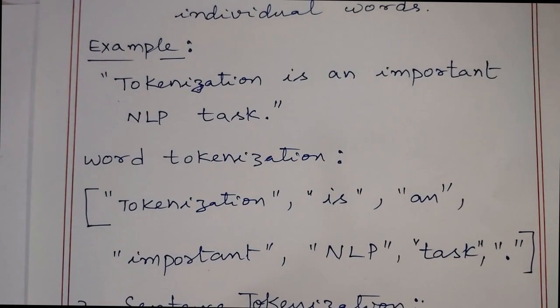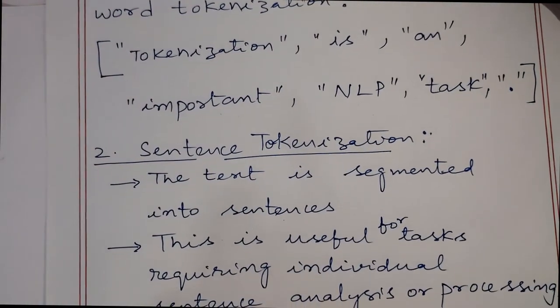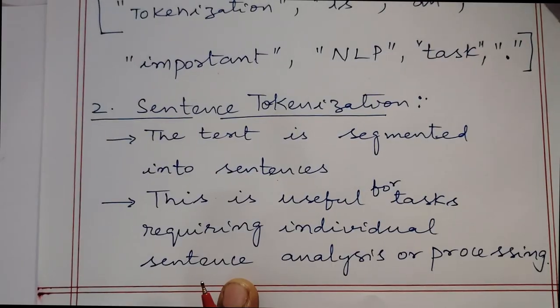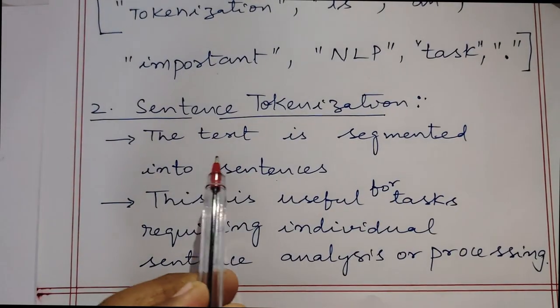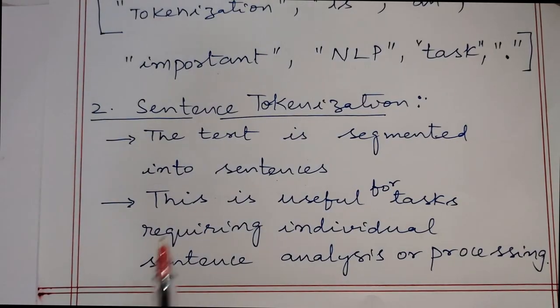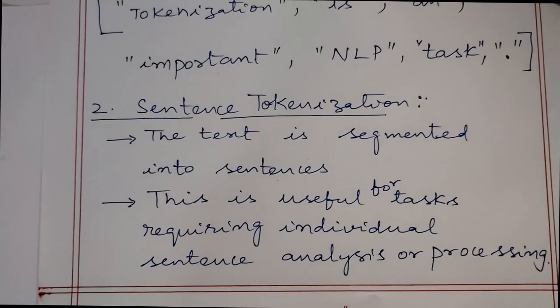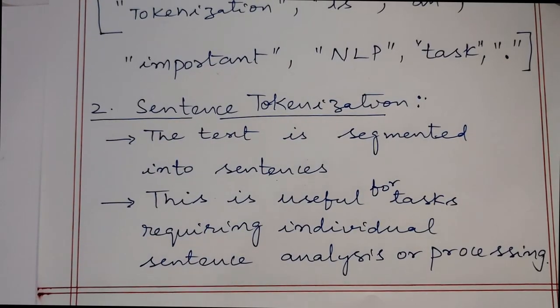The next one is sentence tokenization. In sentence tokenization, the text is segmented into sentences, and this is useful for tasks requiring individual sentence analysis or processing.